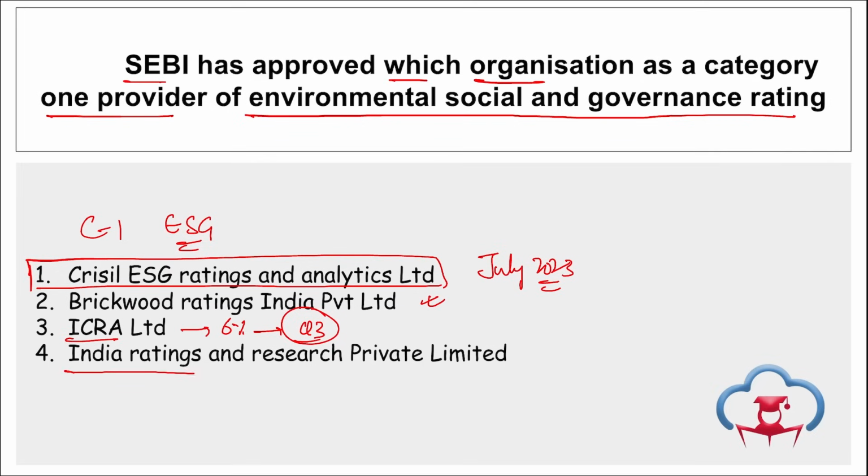If we talk about India Ratings and Research Private Limited, they have revised the GDP forecast for India for fiscal year 25 to 6.7%. Earlier it was 6.2%, but now it is 6.7%.